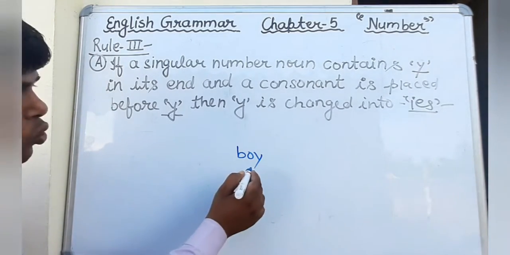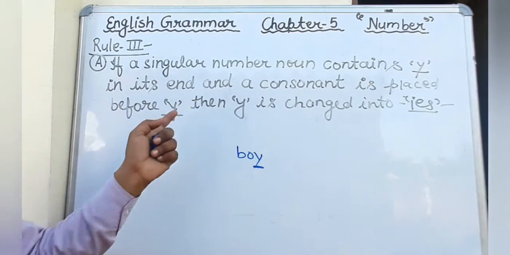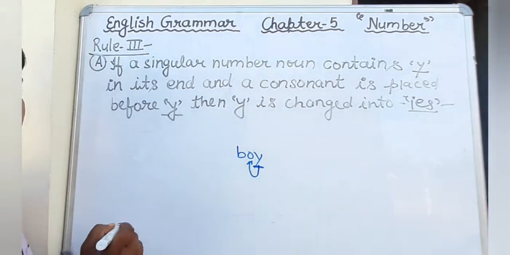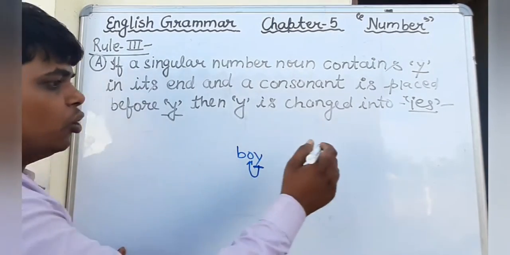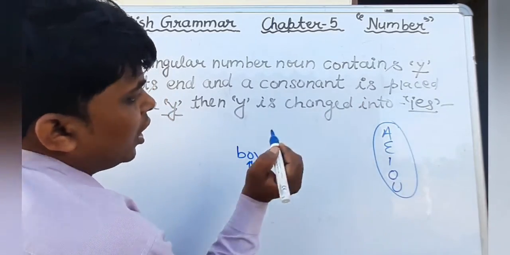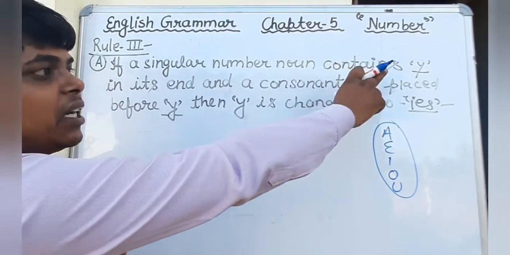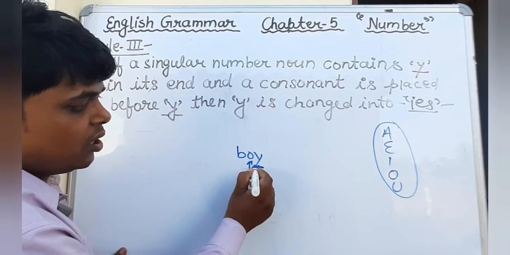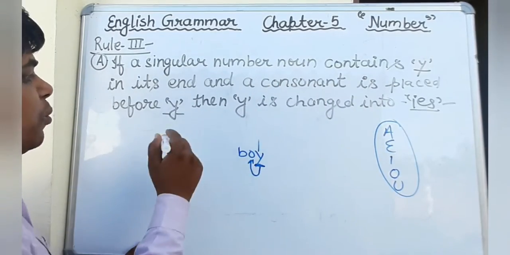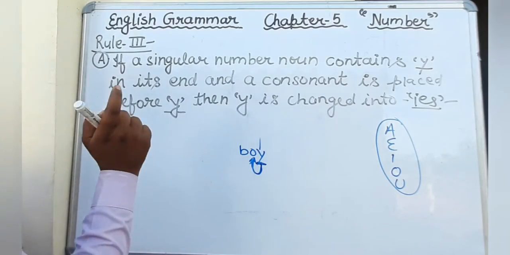Here it contains Y at its end, and you have to check if a consonant is placed before Y. You all know what is vowel: A, E, I, O, U. These five letters are vowels in English. So it is written here, if a singular number contains Y at its end, and a consonant is placed before Y, then what would be there?